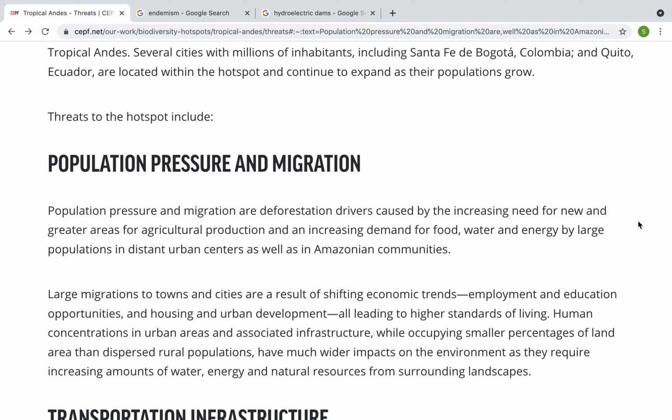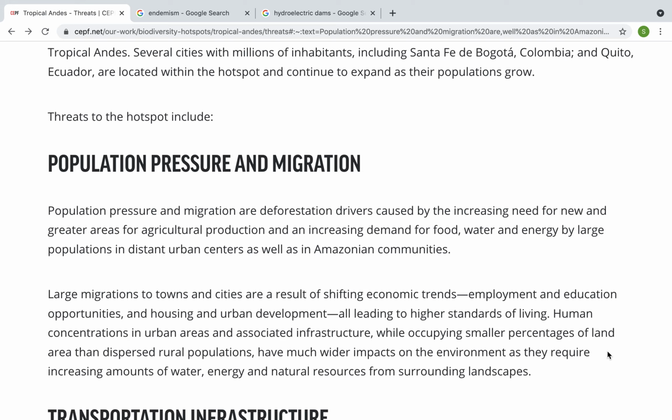Large migrations to towns and cities are a result of shifting economic trends, employment and education opportunities, and housing and urban development, all leading to higher standards of living. Human concentrations in urban areas and associated infrastructure, while occupying smaller percentages of land area than dispersed rural populations, have much wider impacts on the environment as they require increasing amounts of water, energy, and natural resources from surrounding landscapes.